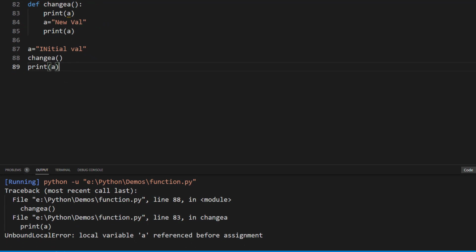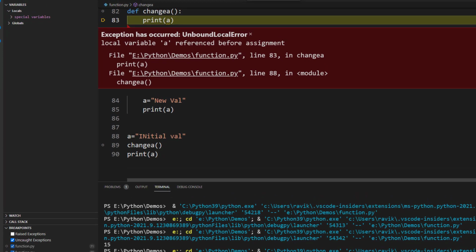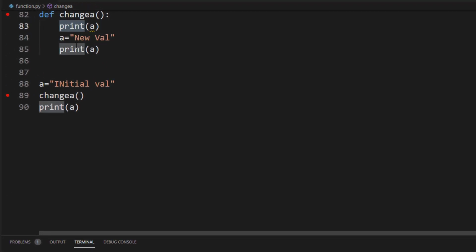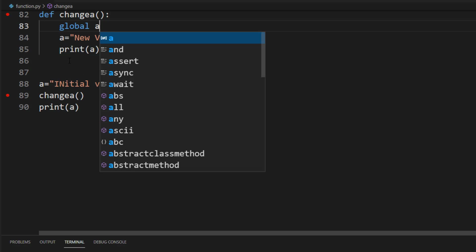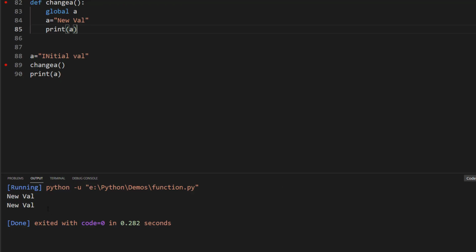And what is this error? Local variable a referenced before assignment. And where is this error happening? Let's verify it. Here the exception has occurred, UnboundLocalError. To tell the Python interpreter that we are going to use the global variable, we have the concept of the global keyword. So we will say something like global a, and now if we try to run this code, it is giving us new val. So the value has been changed.